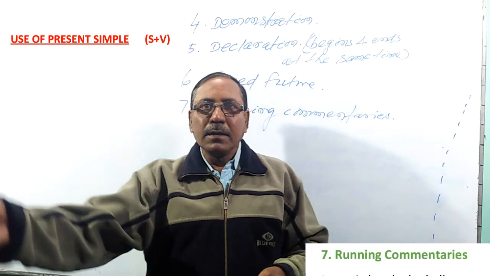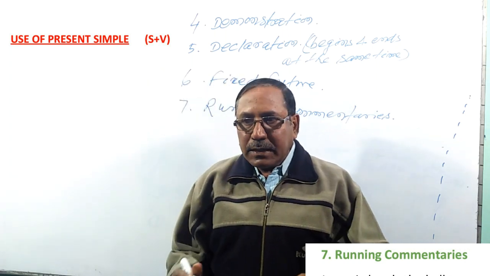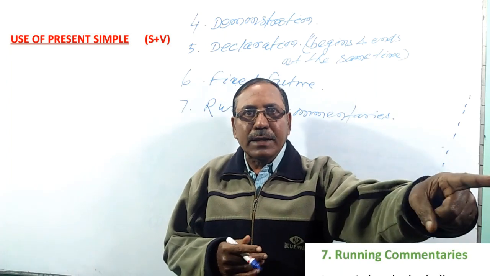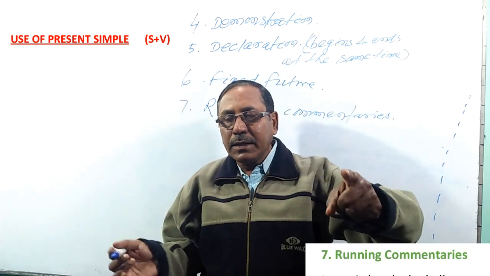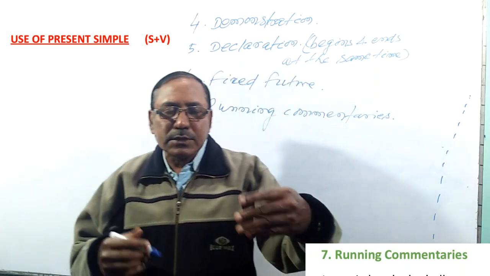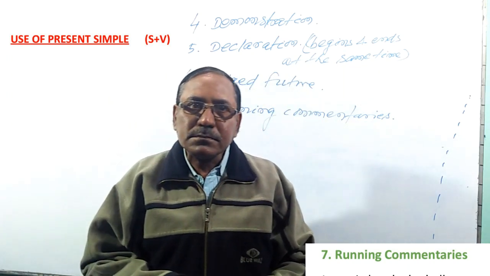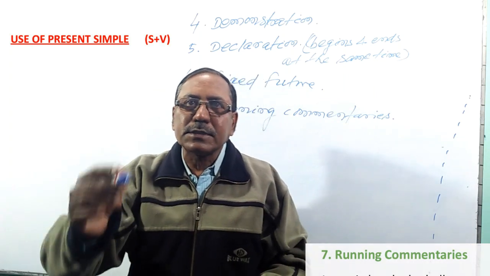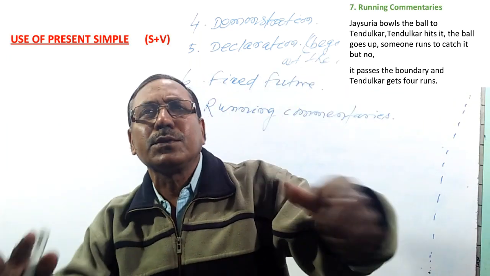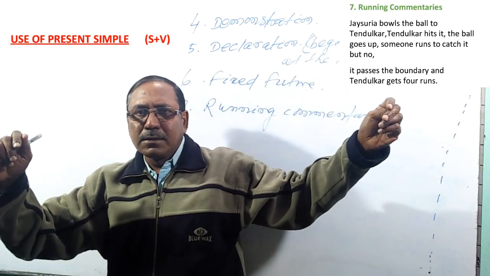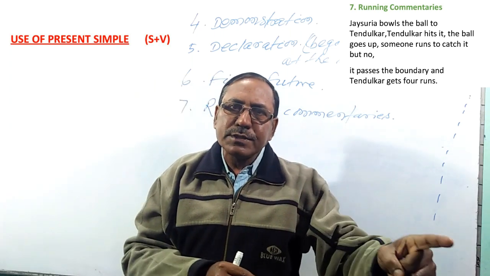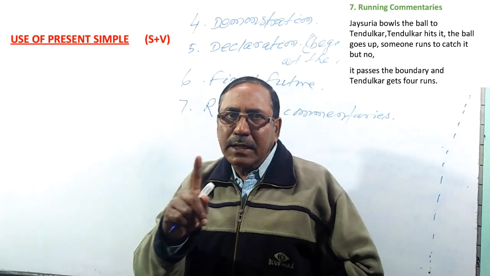At the time of giving commentary, that he sees, he says to us, जहाँ से देखु जे हम संग संग कहूँ, तो से समय रे से यूज करिबा प्रेजेंट simple. Just like in a cricket commentary, the commentator says, Joy Surya bowls the ball to Tendulkar. Tendulkar hits it, it goes up, someone runs to catch it, but no, he gets 4 runs. So it's commentary. The running commentary, the commentator always uses the present simple in each and every sentence.